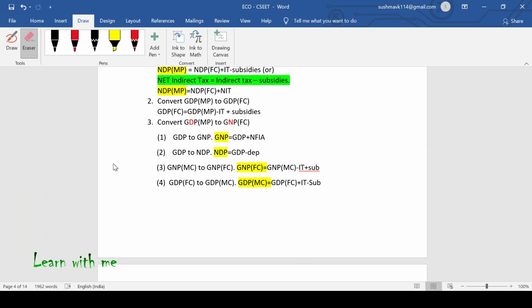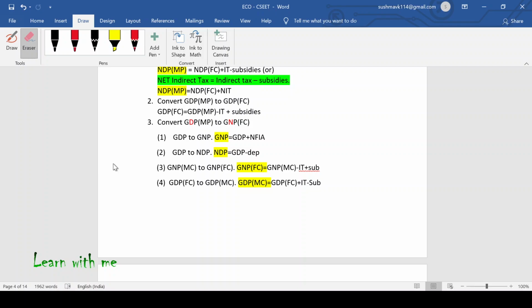So let me repeat the question again. In case of factor cost, the subsidies will be added and indirect tax will be dash. Option A, added. Option B, deducted. Option C, deducted from market cost.